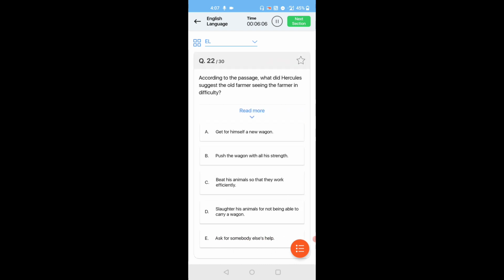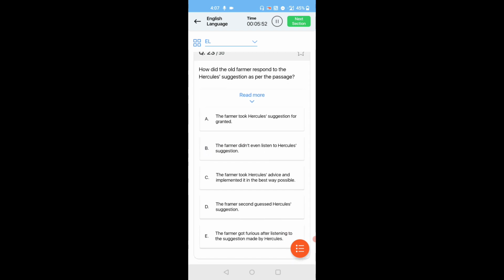Next question. According to the passage, what did Hercules suggest to the old farmer on seeing the farmer's difficulty? To push the wagon with all his strength. Okay, so option B. Next question. How did the old farmer respond to Hercules' suggestion as per the passage?